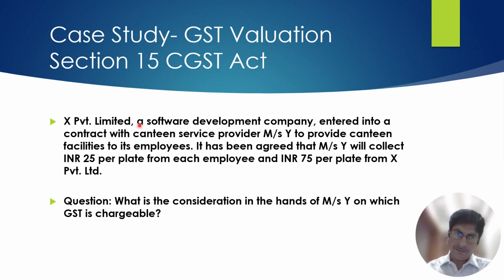X is a company which entered into a contract with Y, who is a canteen service provider, to supply food to its employees, and it has been agreed that Y will collect rupees 25 per plate from each employee, and X Limited will pay rupees 75 per plate to Y. So what is the consideration? The question is, what is the consideration in the hands of Y on which GST is chargeable?